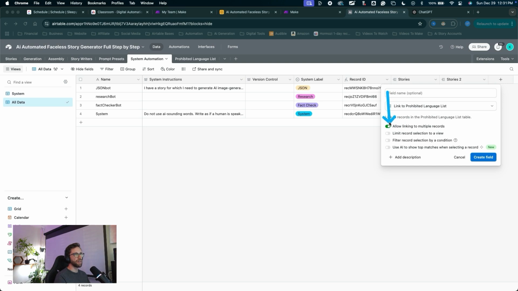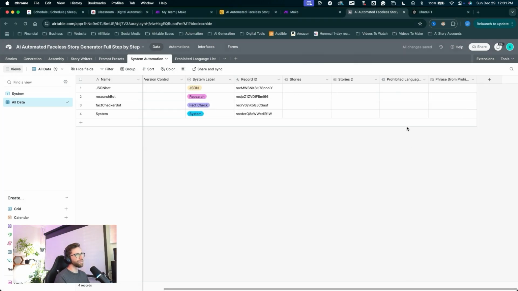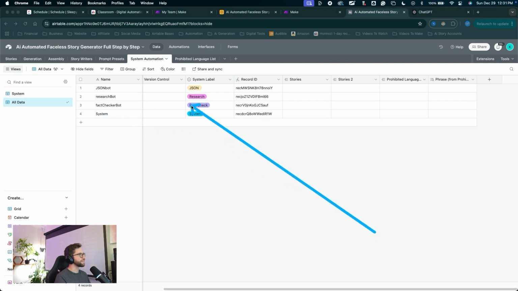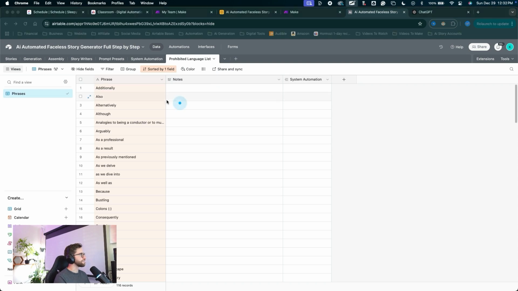This must be toggled on if we want all of the records in the prohibited language list to be linked. Let's create the field, and we could link the phrase. Click add 1 field. Now the way we need to link this up is we need to link it to the system record here. So I'll just expand out these fields so we can see them. Now I'm going to come into the prohibited language list and actually connect all of these records to my system automation. Here's that linked record that pops up.